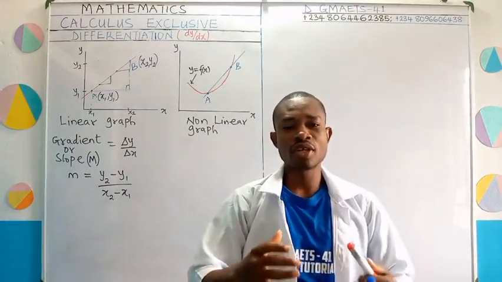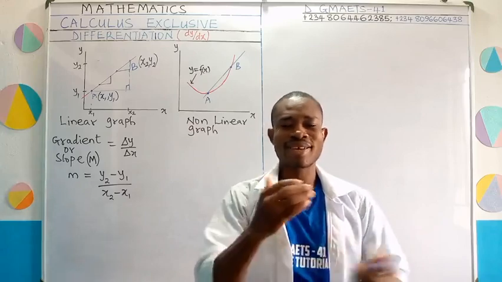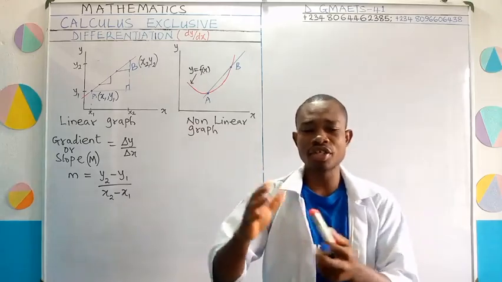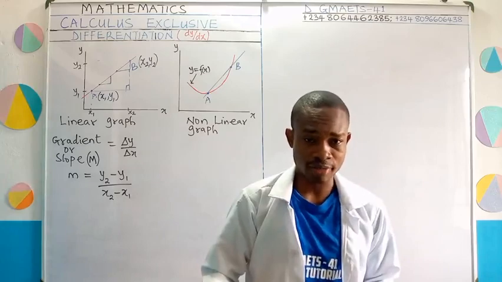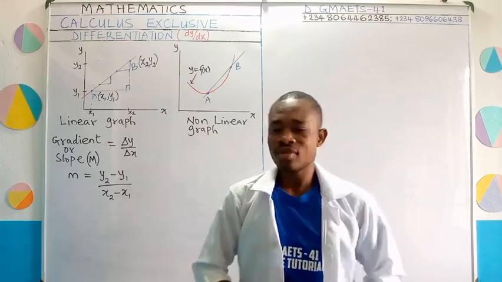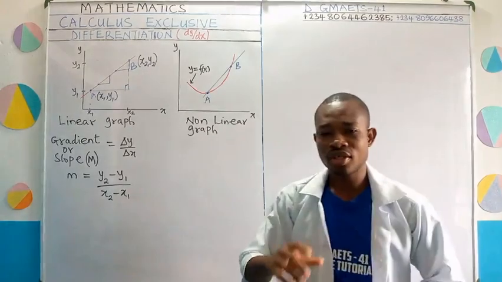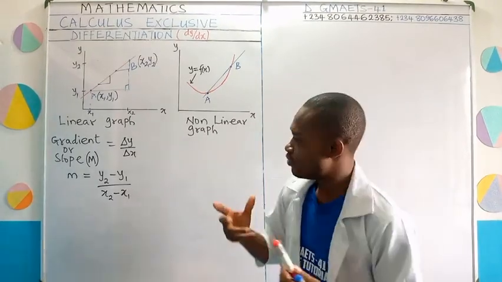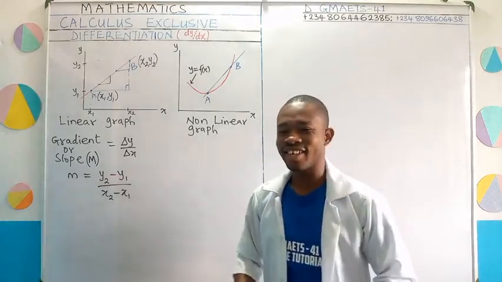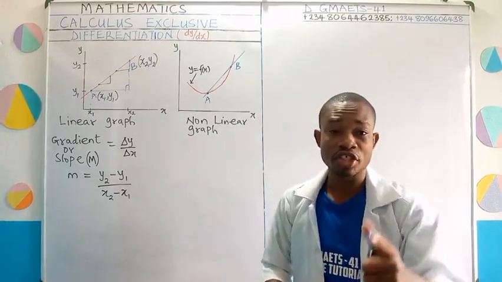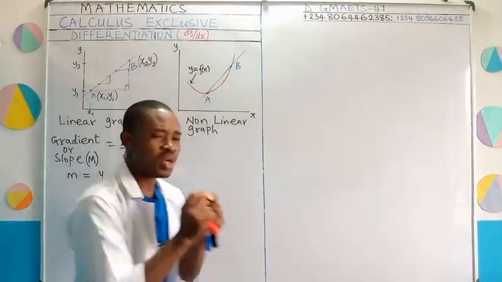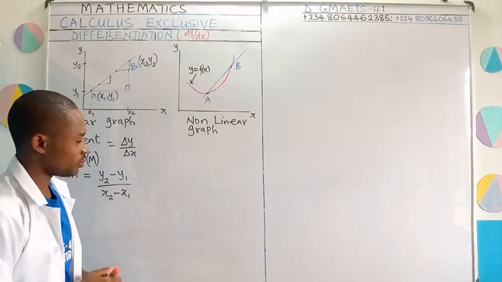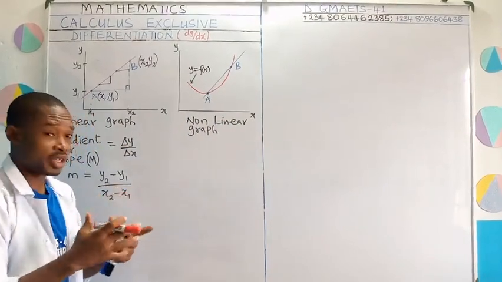I've shown you how to get your gradient, which describes the way changes in X affect Y. This gradient is actually related to the tangent of an angle. Because if you look at the formula used in getting gradient, we said it is changing Y over changing what? X. Let me take you a little into trigonometry.